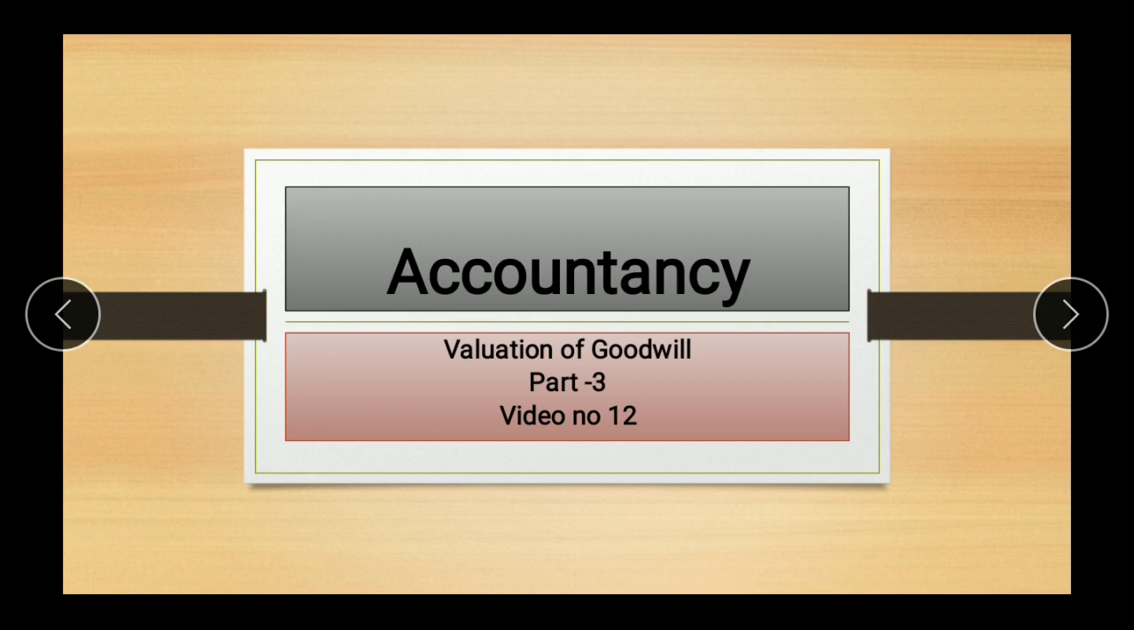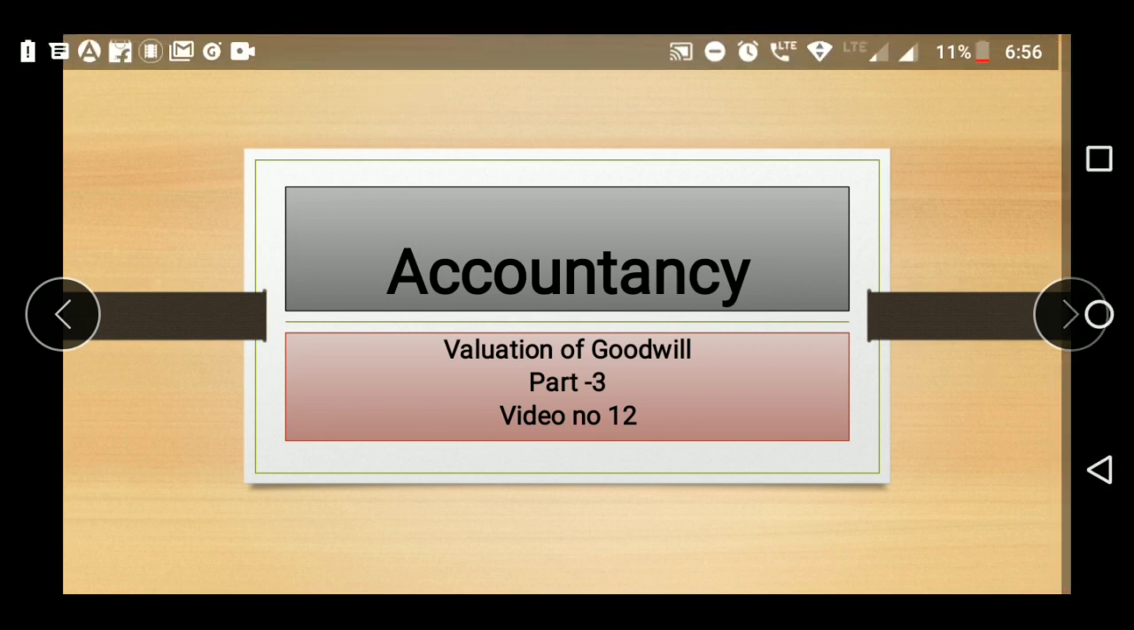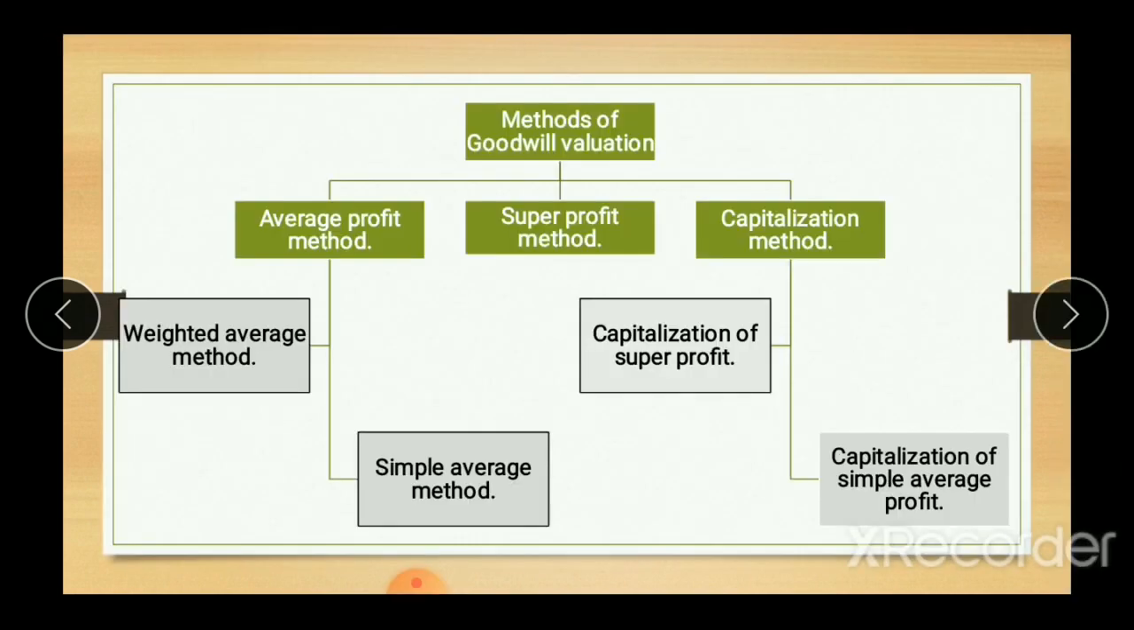Now, before moving ahead, you should remember the content of the last few classes in which I taught you what goodwill is, what factors affect goodwill, and the types of goodwill. After knowing all those things, you must know the valuation of goodwill. For valuation, three types of methods are there. First, average profit method. Second, super profit method. Third, capitalization method. The average profit method is further divided into two more categories.